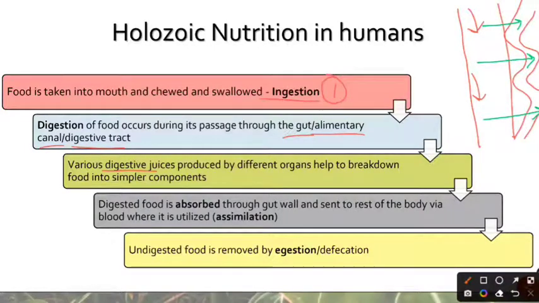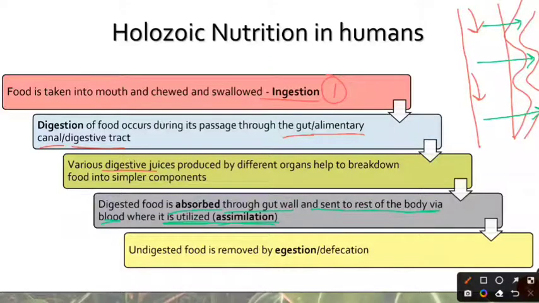Once these nutrients are absorbed into the blood which is flowing through our entire body, it is acting as a river of life which connects all different cells of our body. That food is going to pass through this blood and reach all the different cells of our body. So the digested food is absorbed through the gut wall and it is sent to the rest of the body via the blood. And once it has reached the different cells of the body, then that food is going to be utilized, and that process is known as assimilation.